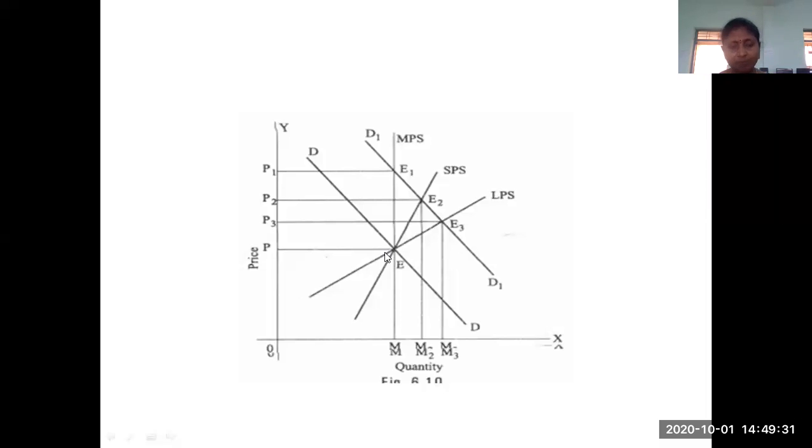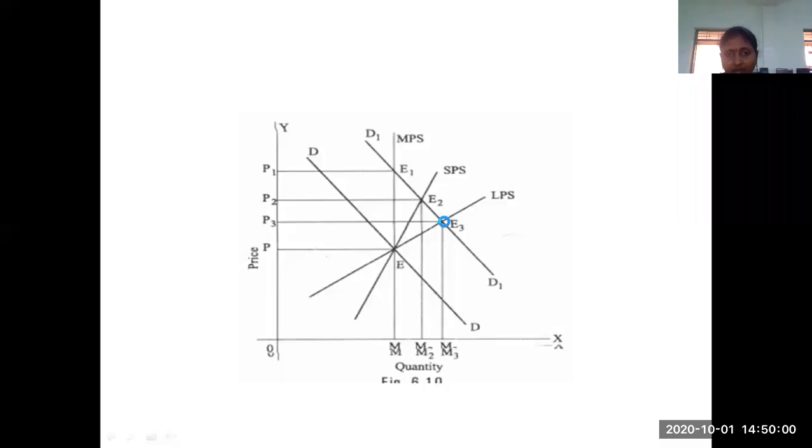Suppose originally we have the demand DD. So what is the price? This is 0P. What is the quantity offered? It is OM, the point intersecting onto the x-axis. So whenever the demand is increased, the curve shifts from DD to D1. This is your LPS curve, and your demand has been increased.